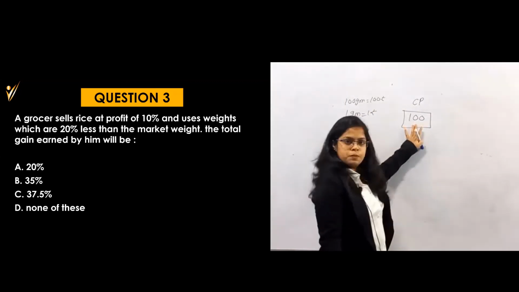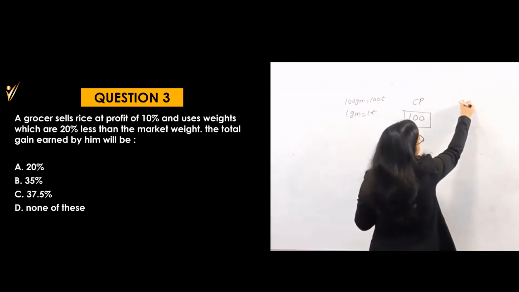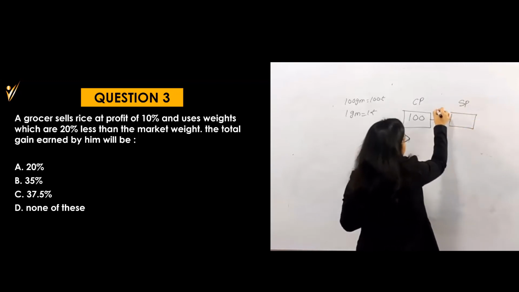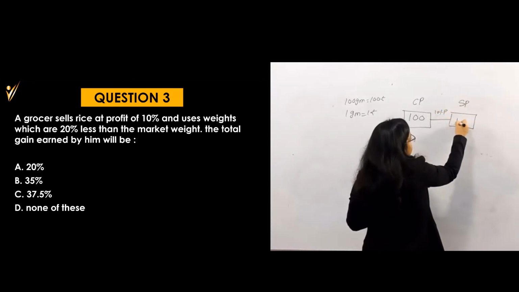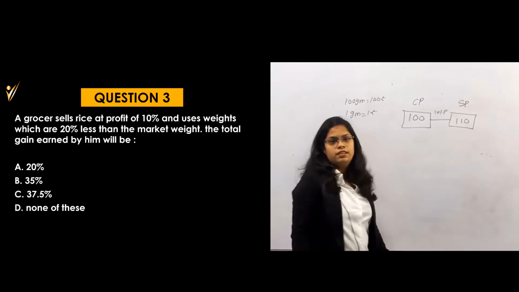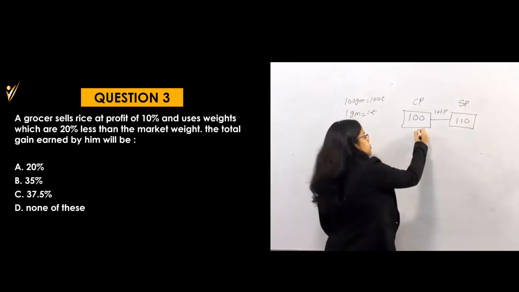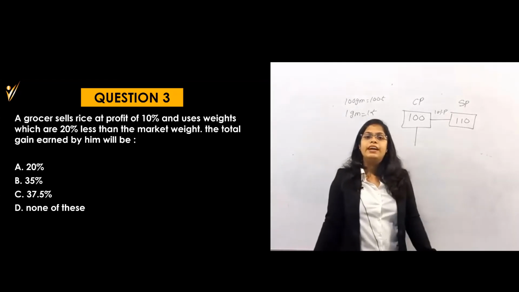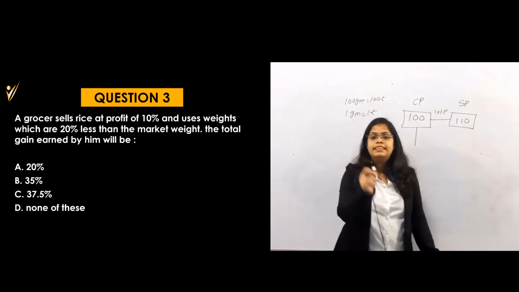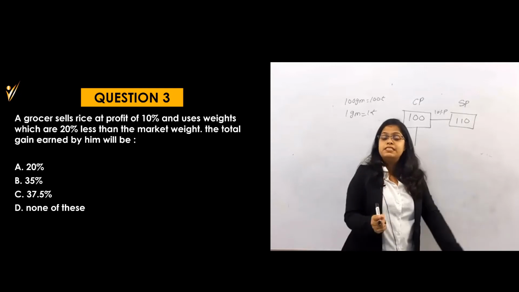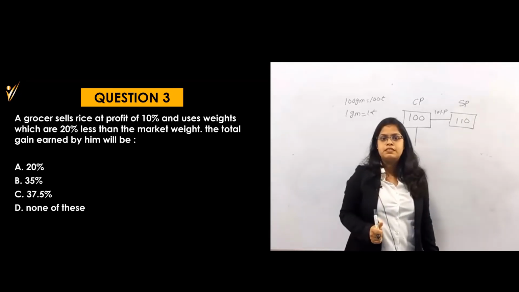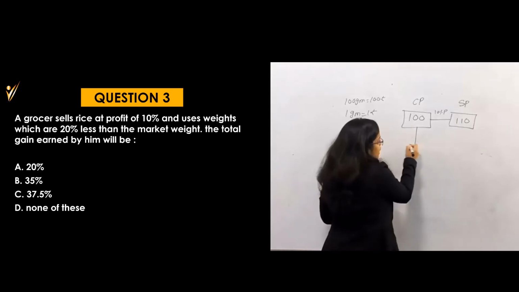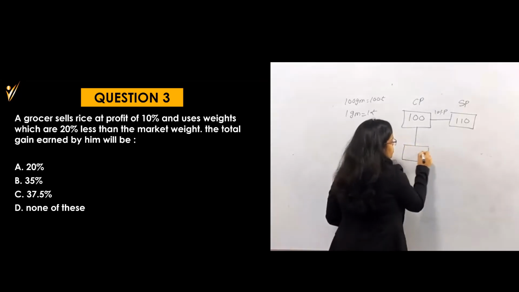Now, if my cost price is 100, what will be his selling price? Because he is selling at 10% profit, his selling price will be 110, right? But at the time of selling, what exactly weight is he using? He is cheating 20% weight. That means he is selling only 80 grams. Are you getting this one? He is selling only 80 grams. Then the price of that 80 grams will be 80 rupees.